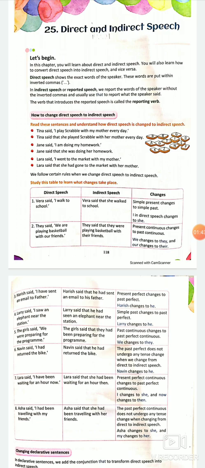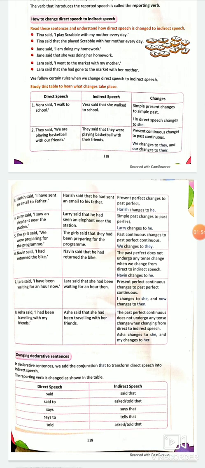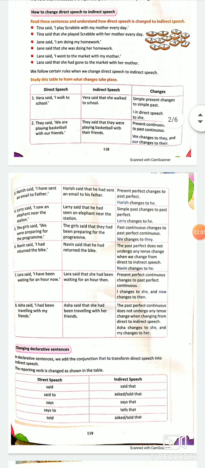We have certain rules for direct and indirect speech. When we convert direct into indirect, we have certain rules, like which sentence, which tense changes into which tense. Let's come to that. So I'm going to study the table with you and explain it. See, the sentence in the direct speech is, Vera said, I walk to school. Bache, when we are converting direct into indirect, we have certain steps we have to follow, certain steps in our mind.